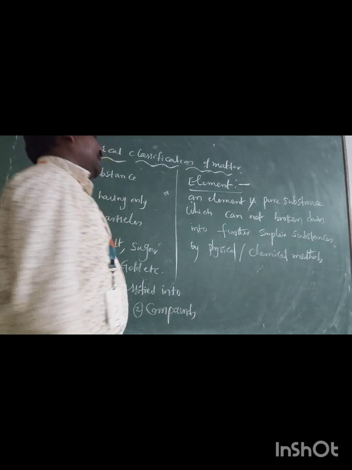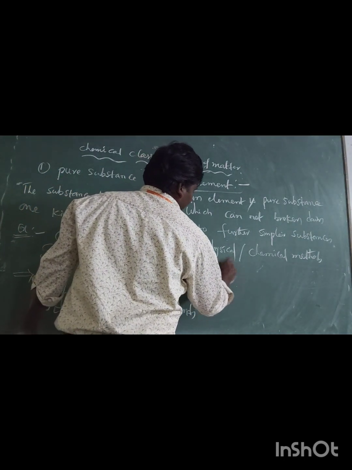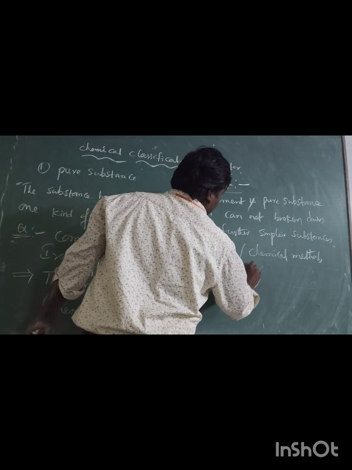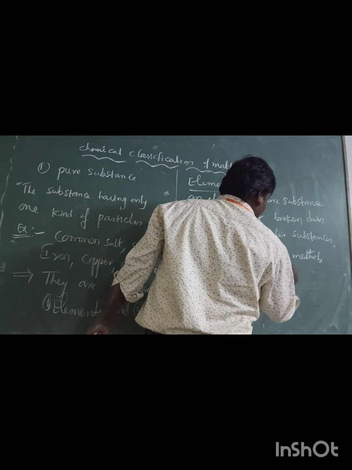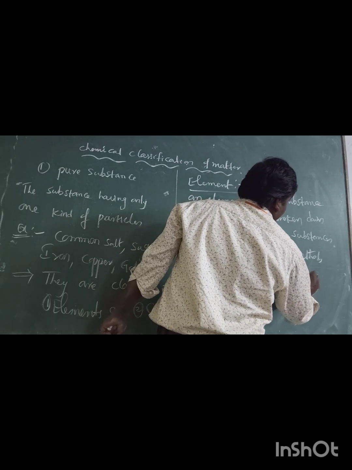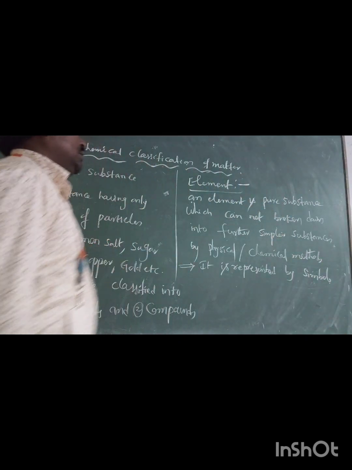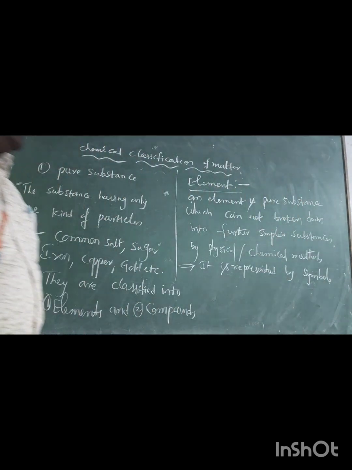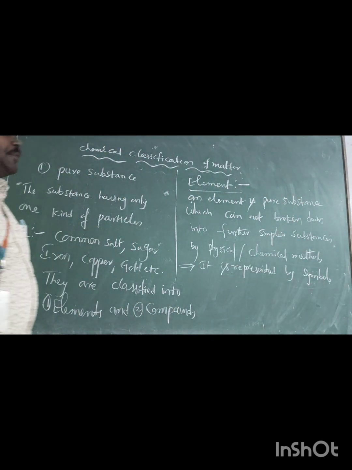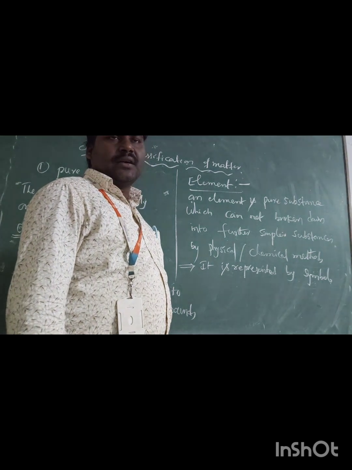Elements are represented by symbols. Okay, a symbol is a shortcut notation of an element. The shortcut way of representation of an element is called a symbol.